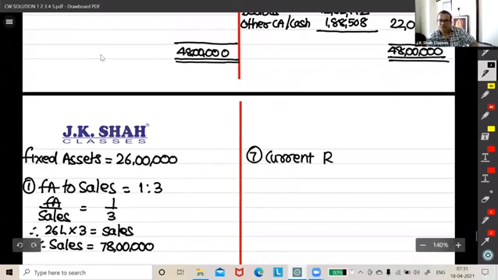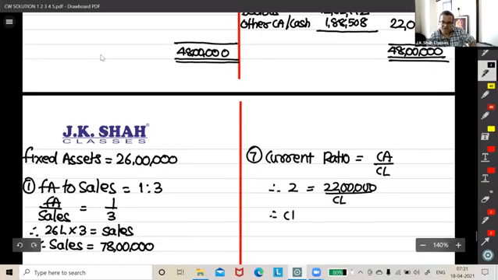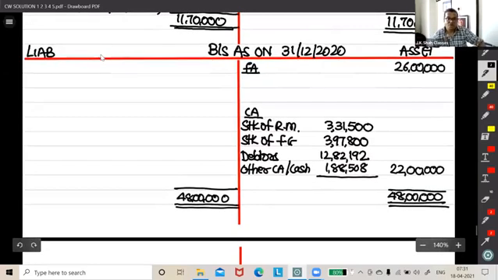Current ratio is current assets upon current liability. Current ratio is 2:1. So 2 is equal to current assets, which is 22, we already got, upon current liability. Solve this, we get current liability as 11 lakhs. So right over here, current liability 11 lakh.